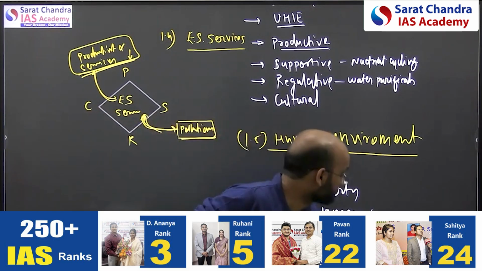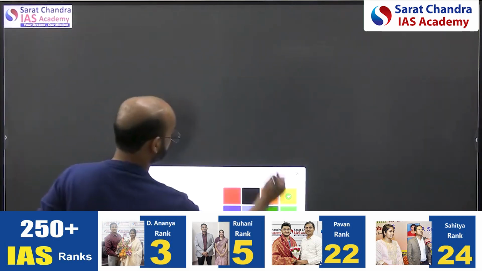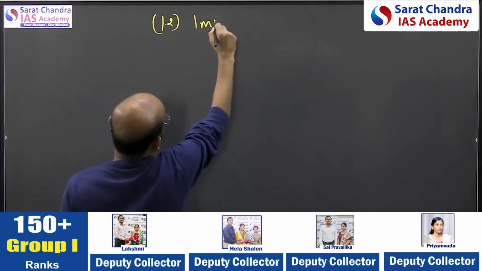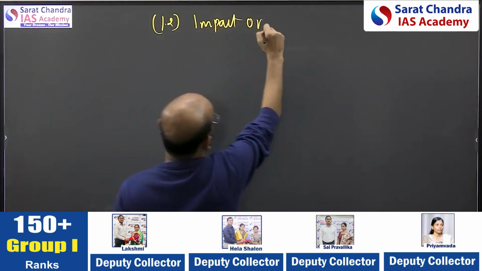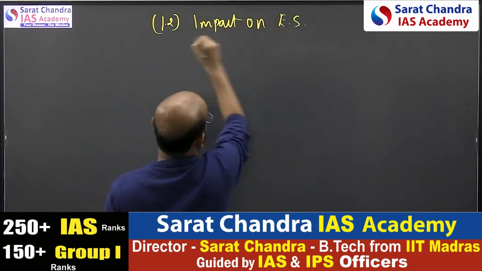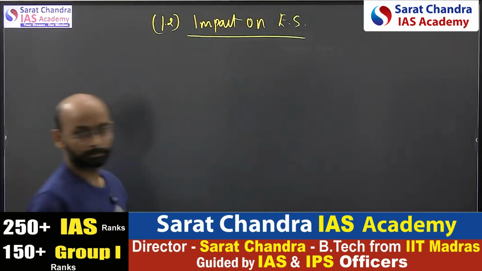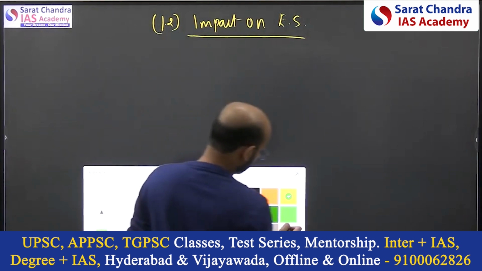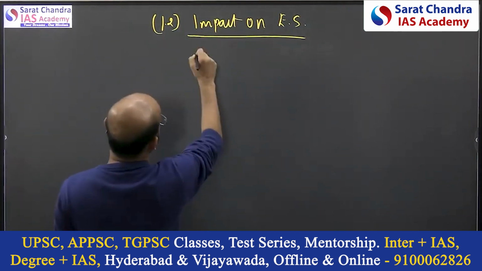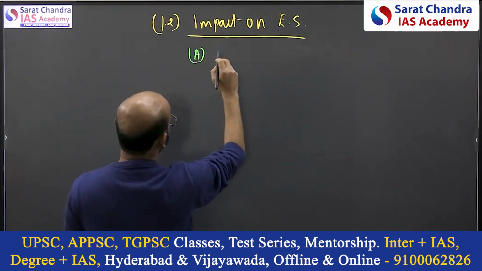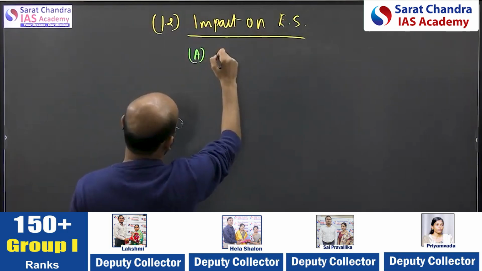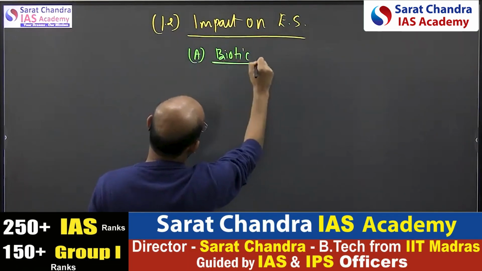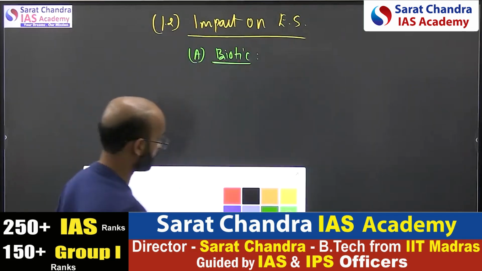Okay, next, second is 1.2, what is that? Impact on ecosystem. Now this ecosystem has two major components. One is the biotic component, and the second is the abiotic component.